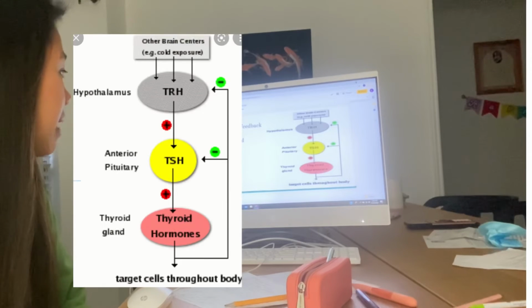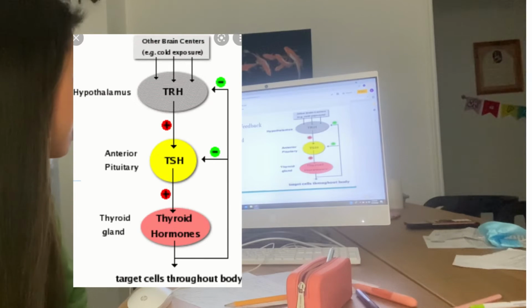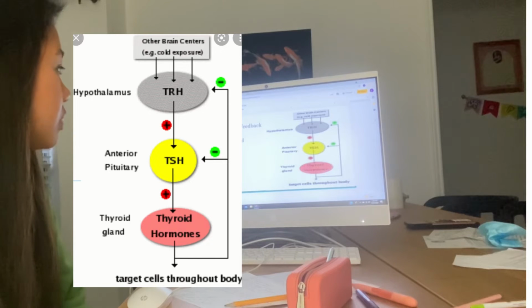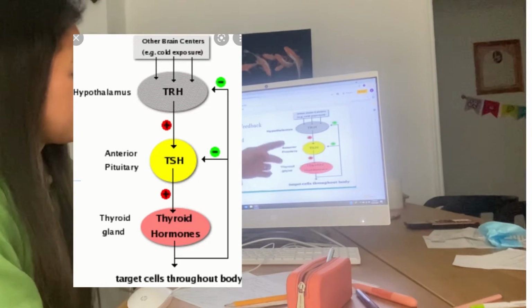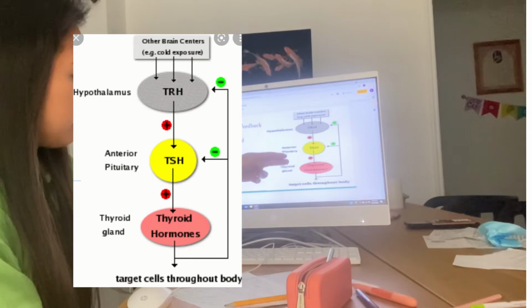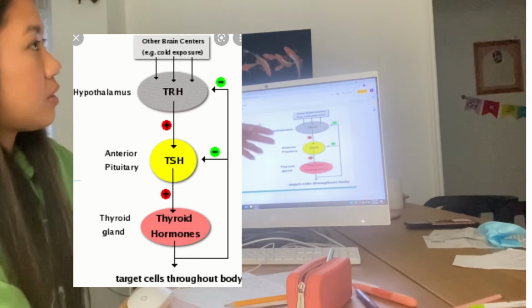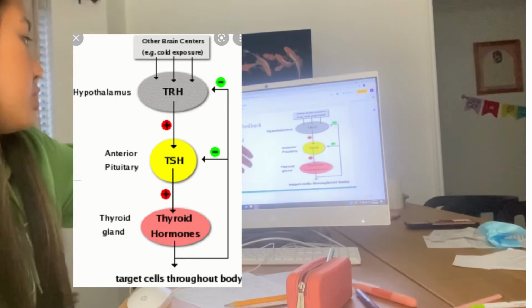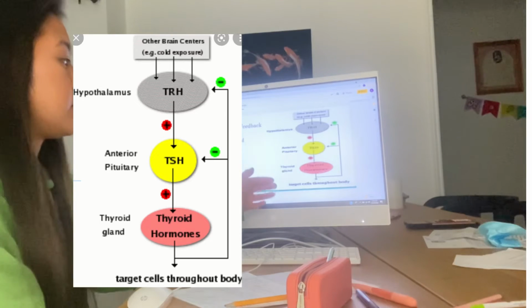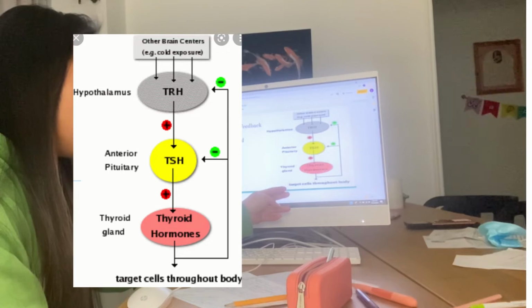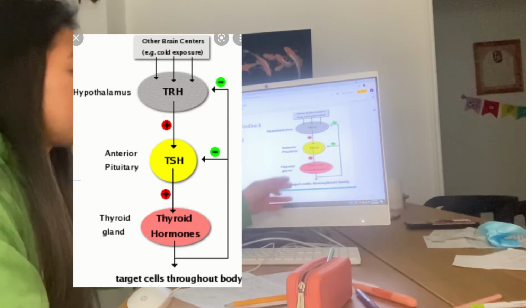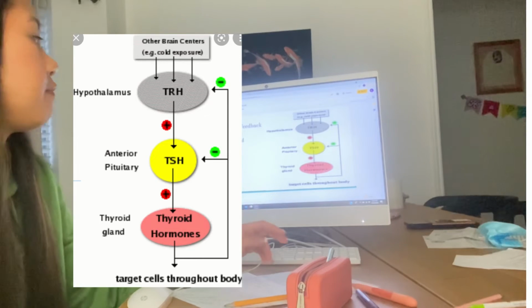So now for the feedback of thyroid hormones. When TRH is released in the hypothalamus, it stimulates TSH in the anterior pituitary gland, which then causes the creation of thyroid hormones due to thyroglobulin and iodine oxidizing together to create T3 and T4, which target cells throughout the body. Then these thyroid hormones reduce TSH and TRH, which causes a negative feedback loop.